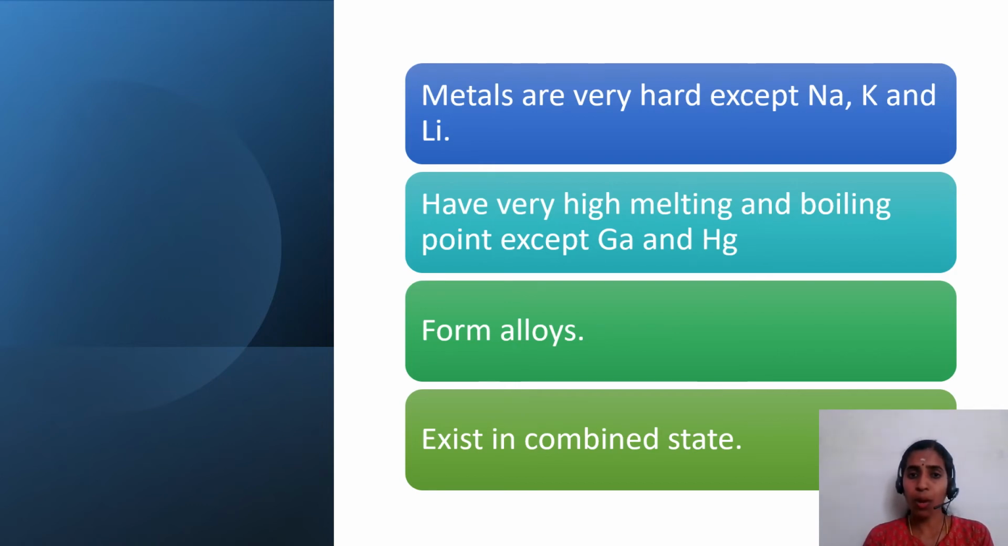Metals can form homogeneous mixtures with other metals or non-metals. These are called alloys. Metals exist in combined state except noble metals. Generally, noble metals exist in free state.